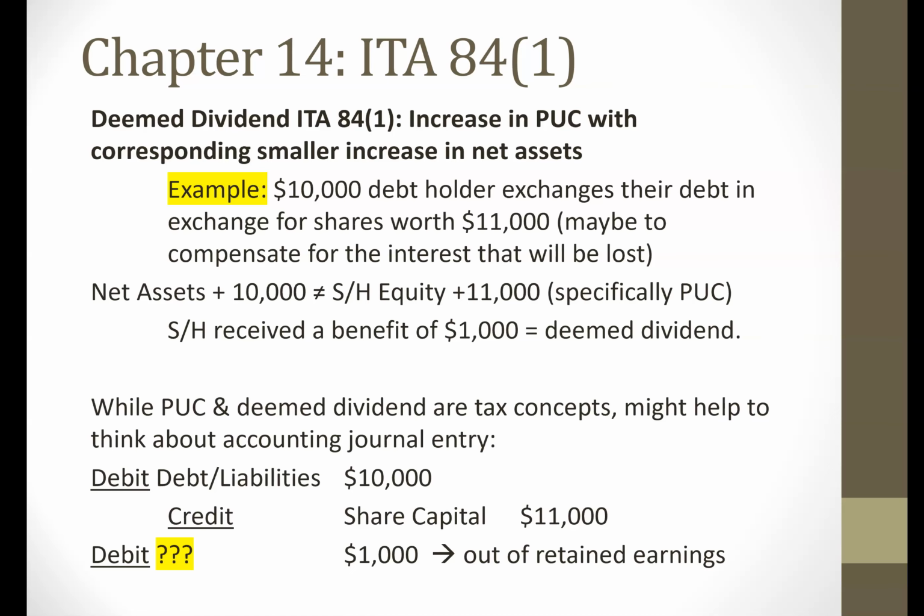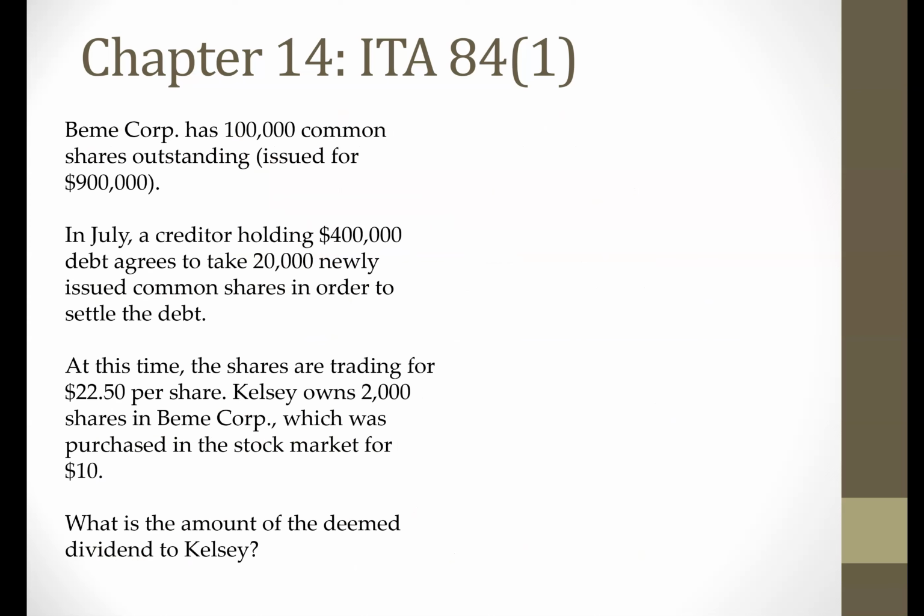Let's go on to the next slide and look at an example of 84.1. Have a read through this question. Try to figure out what the deemed dividend is. What's the difference between the increase in net assets versus the increase in PUC, or shareholders' equity? See if you can figure out what the deemed dividend is, and then we'll work through the remaining calculations and figure out what is the deemed dividend specifically to Kelsey. So pause the video now, and once you've read through the question and done some calculations, resume the video.